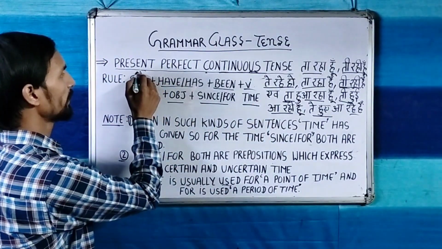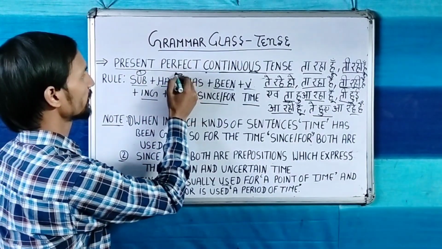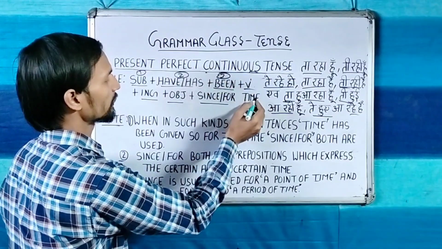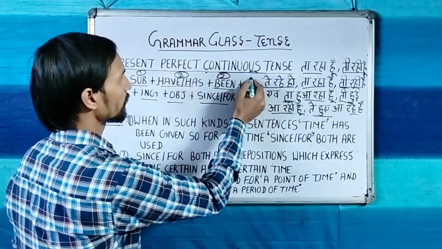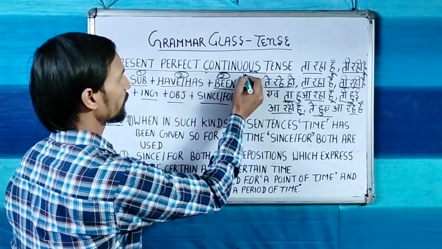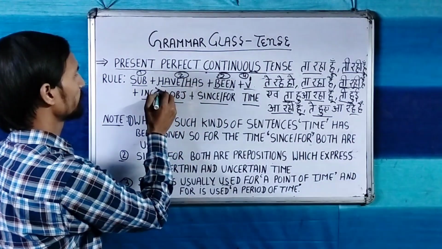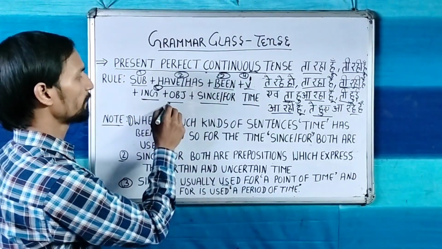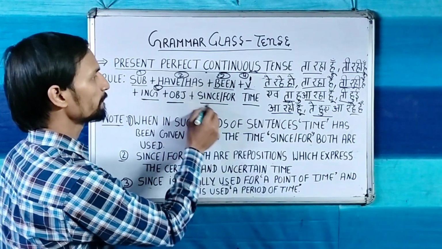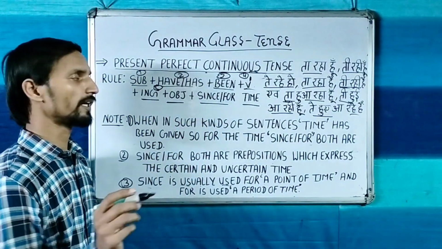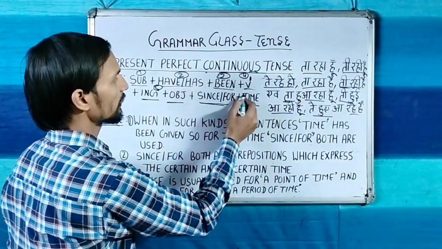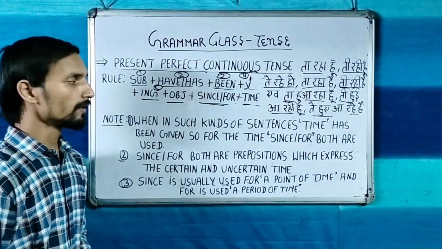First we have to take the subject, second the helping verb and using been with it, and after it you have to take the verb first form and then ing. With verb ing you have to add the main object. Then if time has been given in your sentences, then you will use since or for plus time.